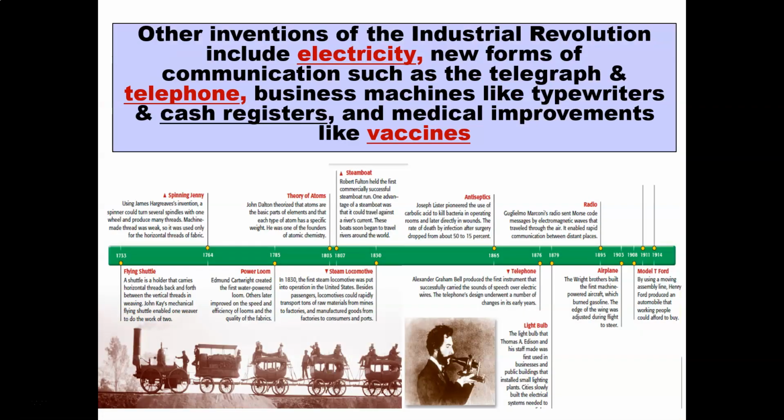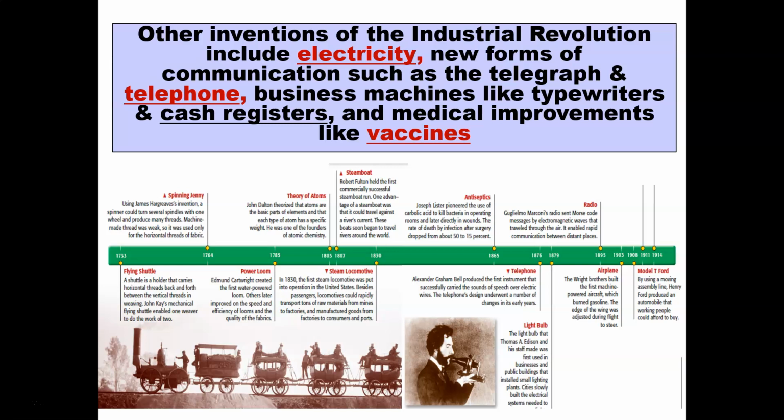Now, other inventions of the Industrial Revolution include electricity, new forms of communications such as the telegraph and the telephone, business machines like typewriters and cash registers, and medical improvements like vaccines. If you see here at the bottom, you have a timeline of all of these inventions that goes from about the 1700s all the way to the early parts of the 1900s.